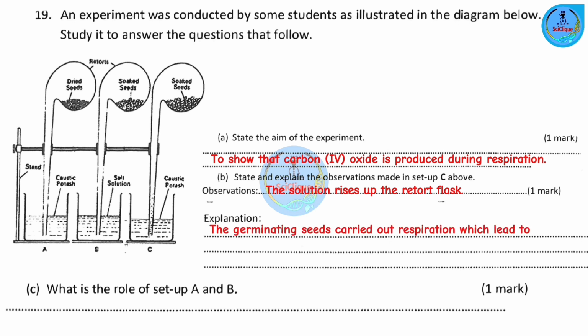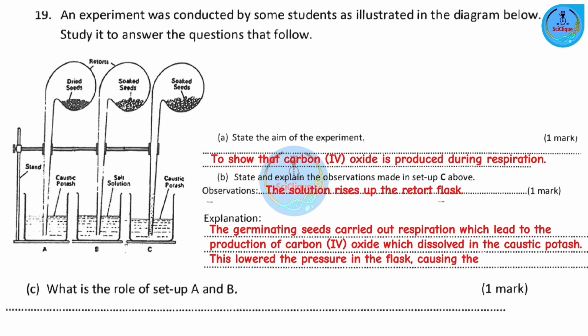So essentially, you're going to have a drop overall in the volume of gases present in the retort flask. This causes a drop in the pressure within the flask. So you're going to have a lower pressure in the retort flask as compared to the atmospheric pressure. And this causes the solution to rise up the flask. This is our observation, and that is our explanation. Part C. What is the role of setup A and B? These serve as control experiments.